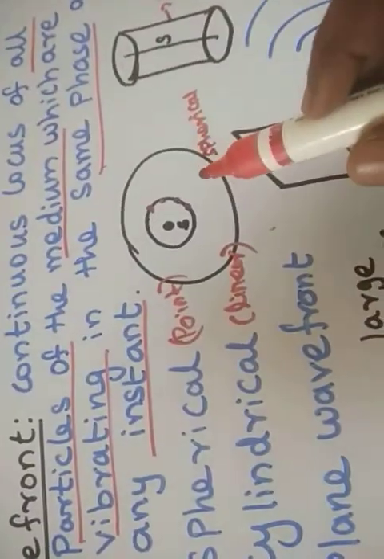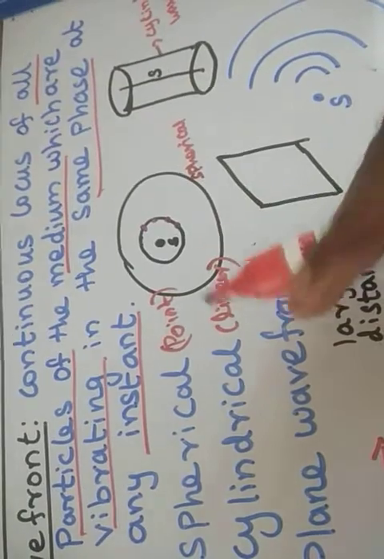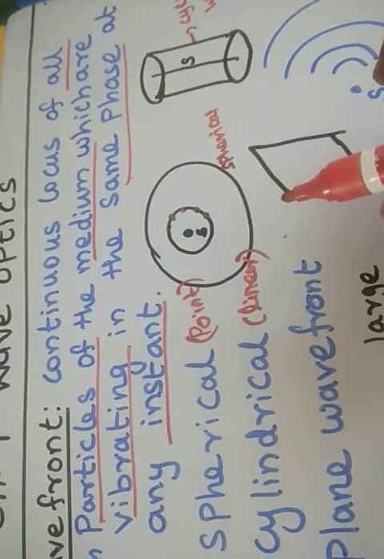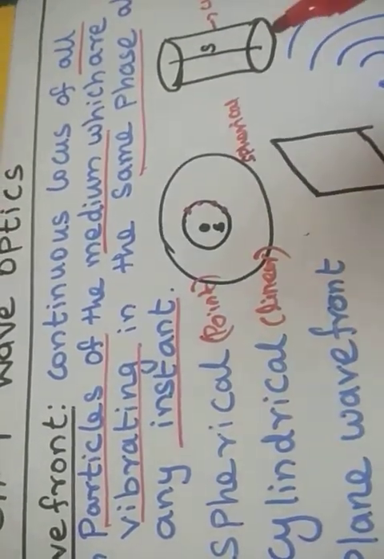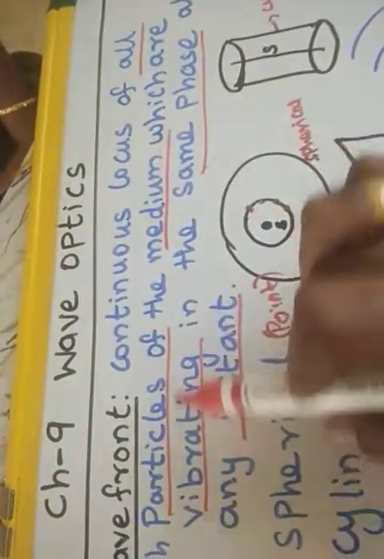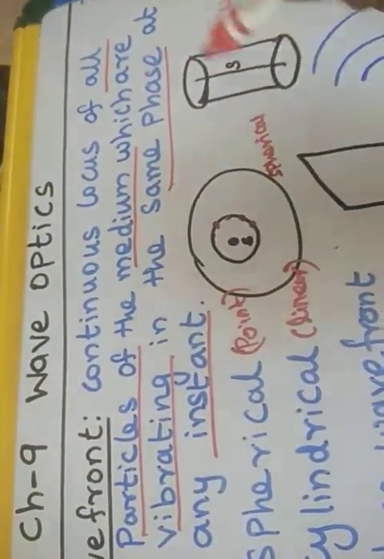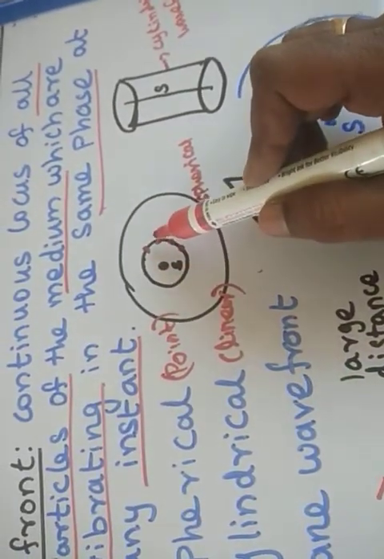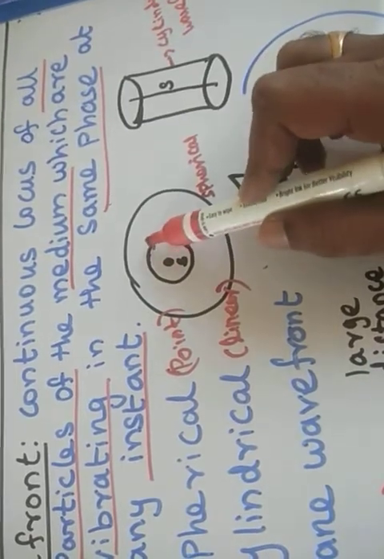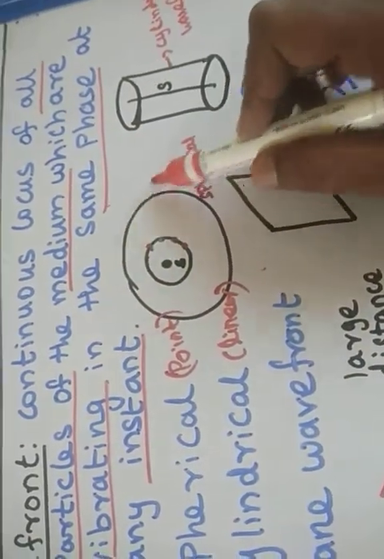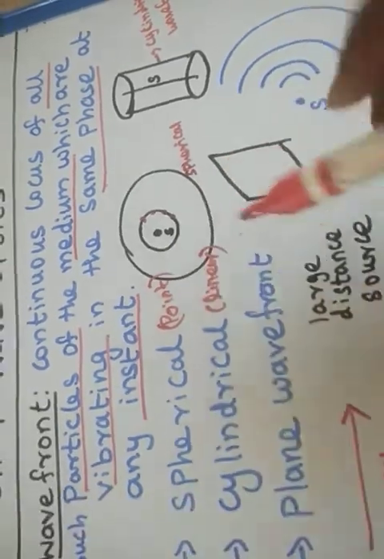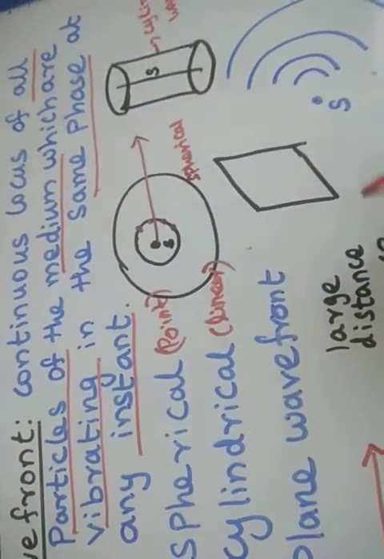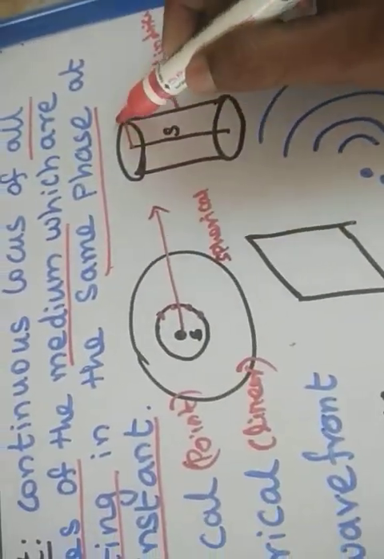Here the light is a wave. The wave must propagate in a medium, and in the medium there are a number of particles. When there is a wave, all the particles in the medium vibrate, because the source gives vibration to nearby particles. So all the particles vibrate in the same phase. Then this will be another source, and then another vibration. This is called a wavefront. For the source, the ray will go like this. Similarly for this one the ray will be like this.